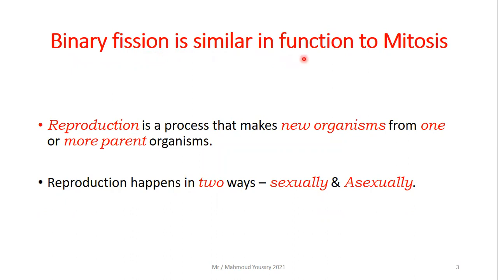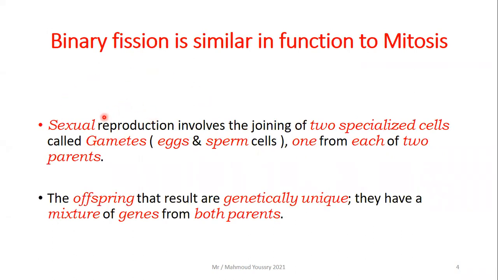Binary fission is similar in function to mitosis. Reproduction is a process that makes new organisms from one or more parent organisms. Whether it is sexual or asexual, reproduction happens in two ways, sexually and asexually. Sexual reproduction involves the joining of two specialized cells called gametes, which are eggs and sperm cells, one from each of the two parents.